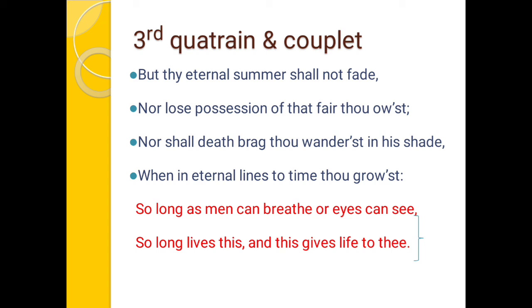whenever their eyes are reading this sonnet, this sonnet will live, and this gives life to thee, and this is how the sonnet will give you life. Thee means the young man. To the young man, the sonnet will give permanent life. This is how the young man, who is the friend of William Shakespeare, will be permanently living on this earth whenever the sonnet is being read by generations of students.